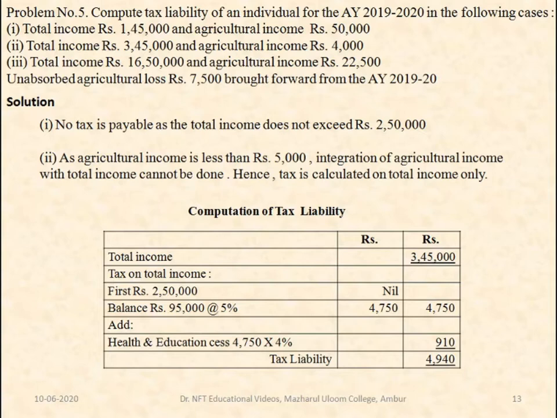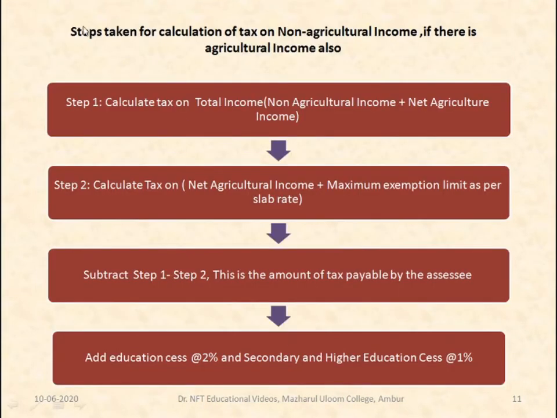So till 5,000 only he can claim the exemption for agricultural income for the previous year. But as he has exceeded, he has to pay the tax for this. We have already seen the steps for that. On basis of these steps you have to calculate. We'll see one by one.